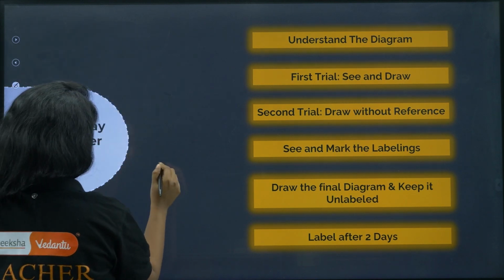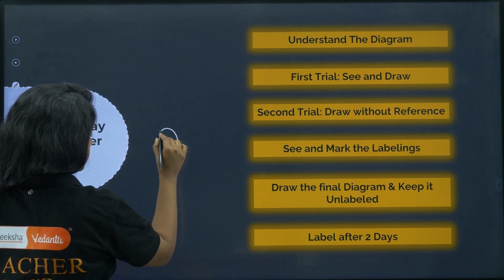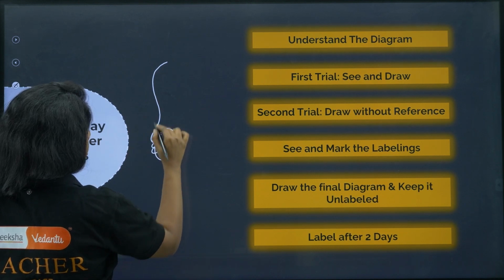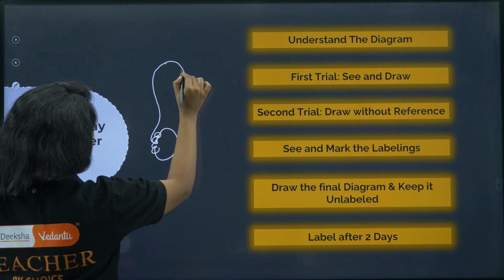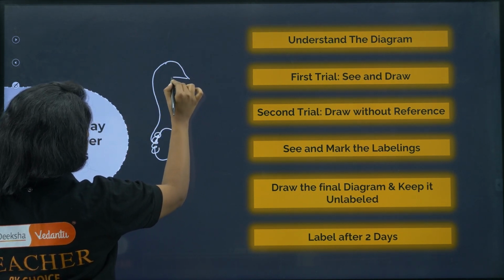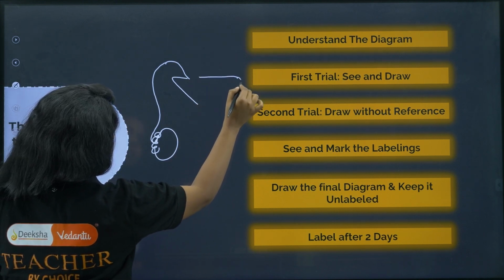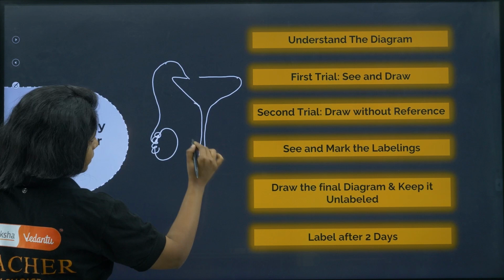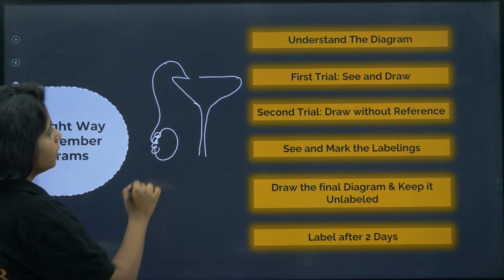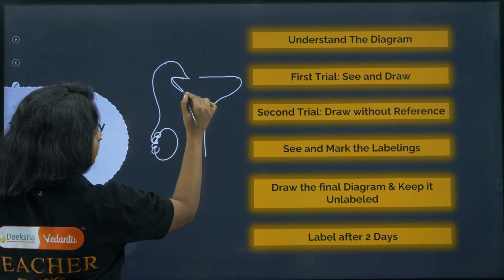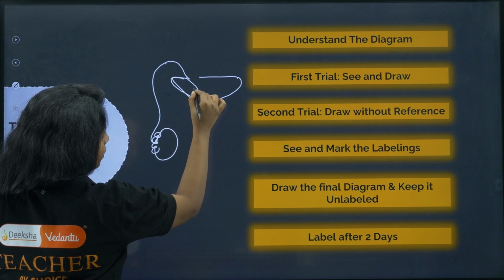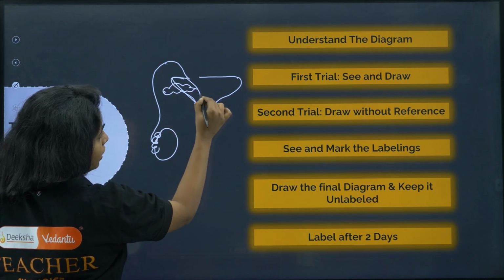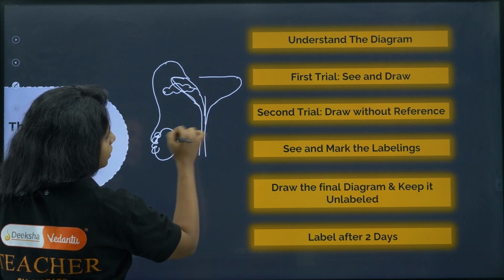Now suppose you have drawn something like this, where this is a testis and this is the vas deferens, and it is going around here. This is the urinary bladder and everything. It looks like a cup. Anyways, I'm not wanting to make it perfect. So you made a gland over here and you did something like this.